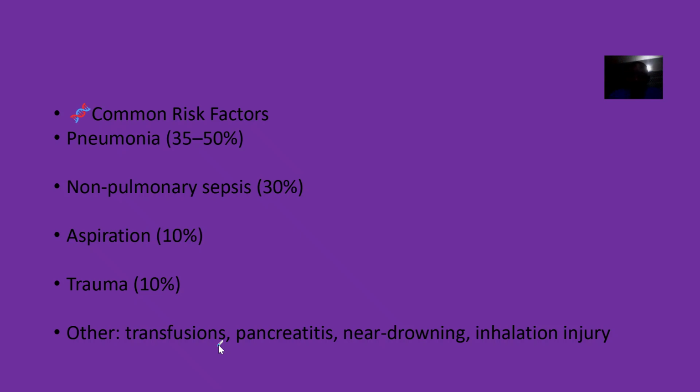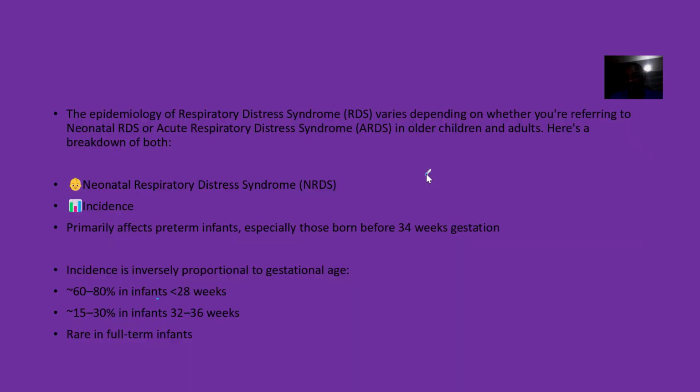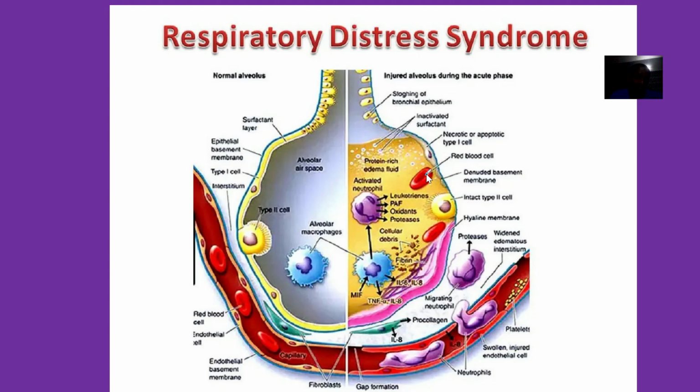Like pneumonia, non-pulmonary sepsis, aspiration, trauma, if you have had a transfusion, pancreatitis, if you almost drowned, then inhalation injuries and all of that. So that's it for the epidemiology of respiratory distress syndrome. Just looking at roughly how this disease condition has affected us, and to what extent.